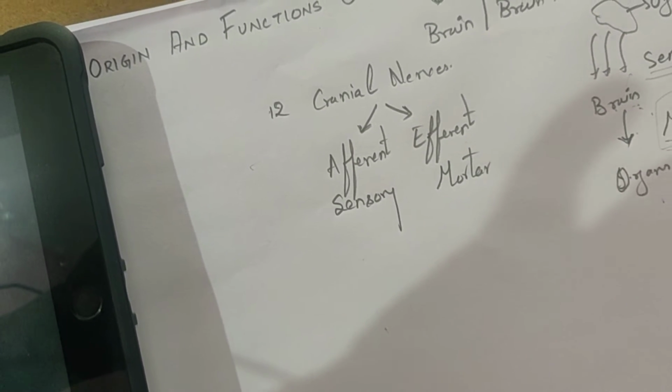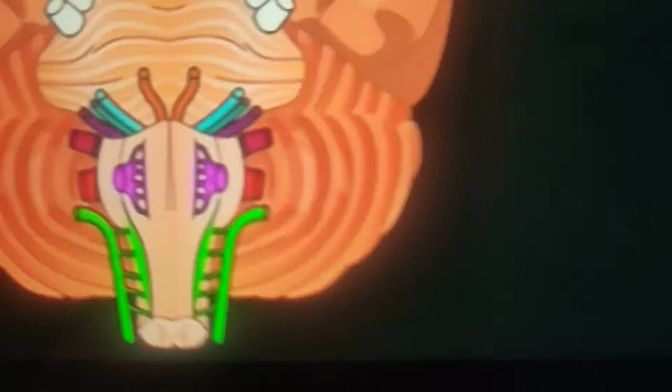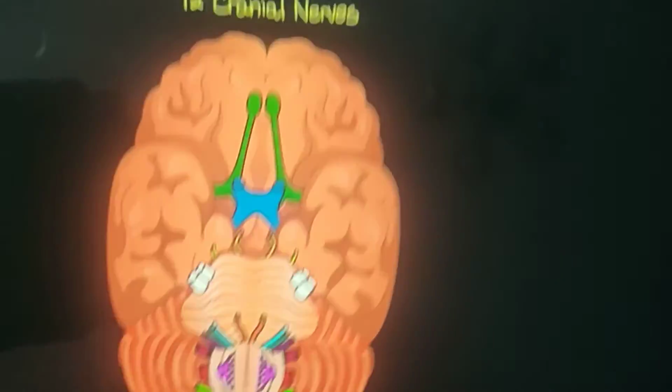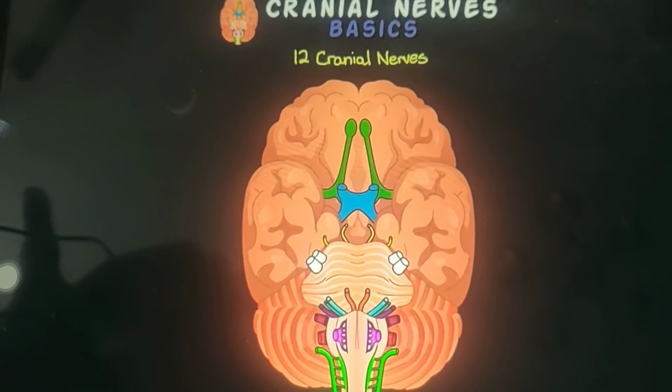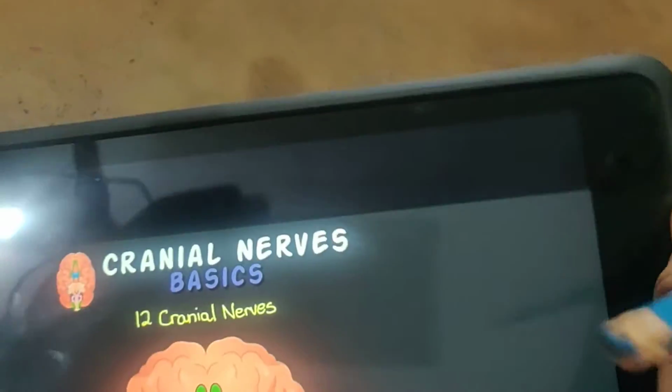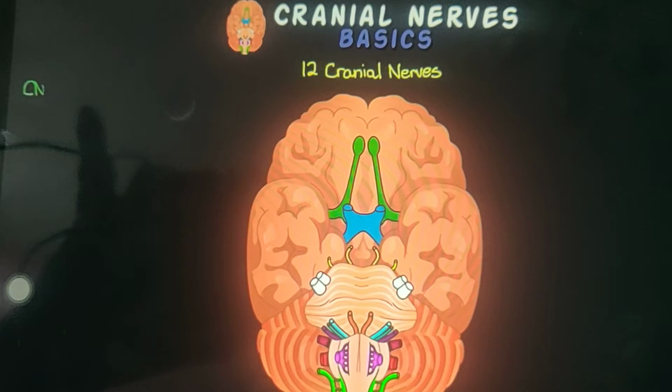As we said, there are a total of 12 cranial nerves, right?